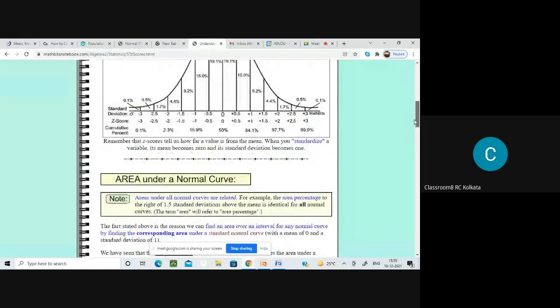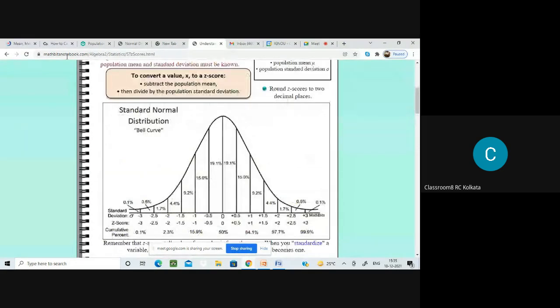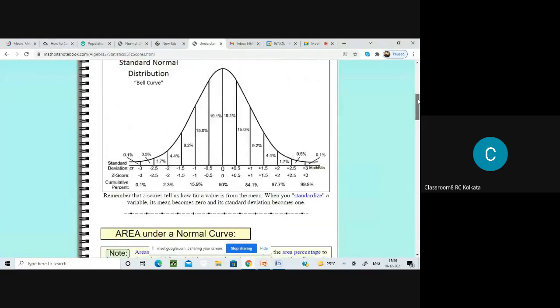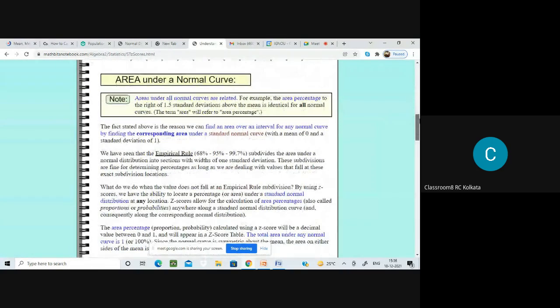If you want to note this site, it is a very good site, and they have told you how they are getting this area. If you calculate this area, how much do you get? All these are explained over here under a normal curve. Those who are interested can just go through it. This is an added reference to what you have in your study material. If you note down the site, you can go through it.